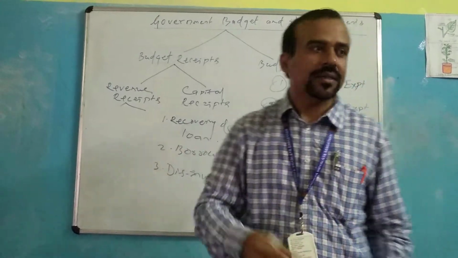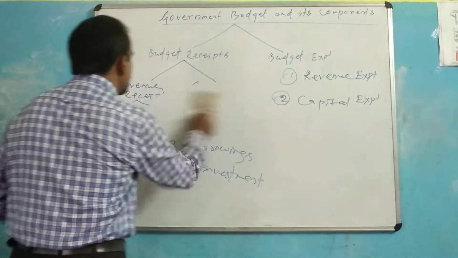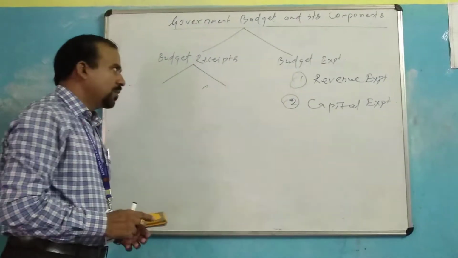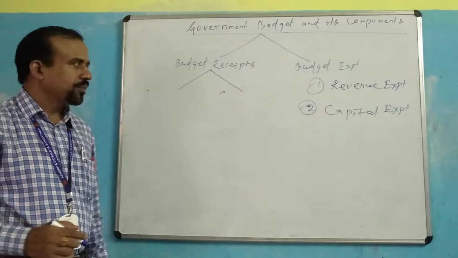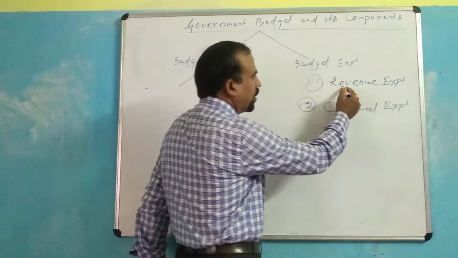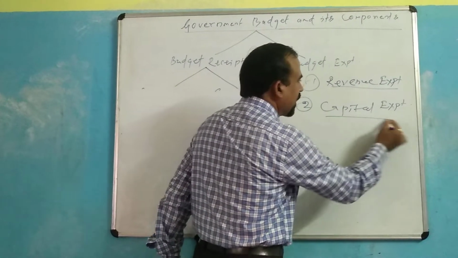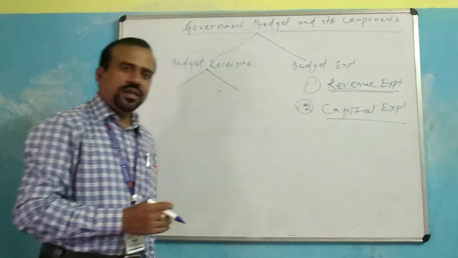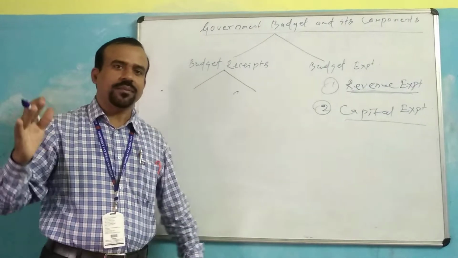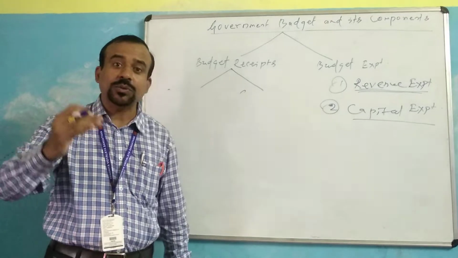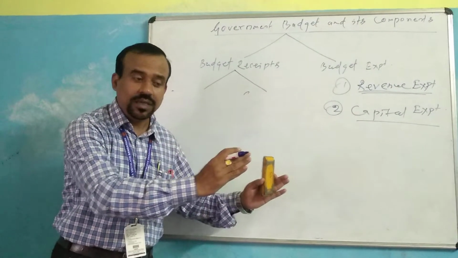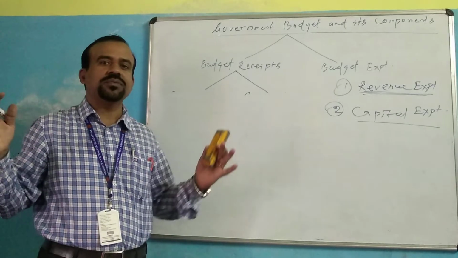The second part of the government budget is budget expenditure. It includes both revenue expenditure and capital expenditure. Revenue expenditure is the expenditure made by the government for its day-to-day activities. It neither creates any asset nor reduces the liabilities of the government.